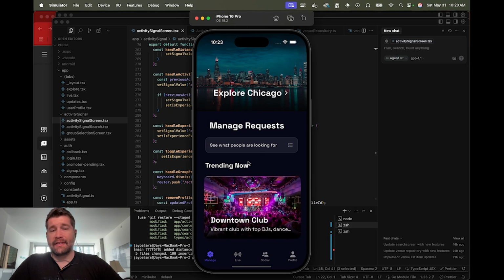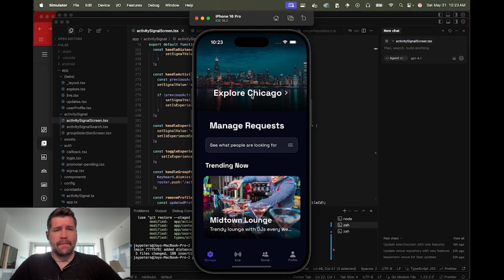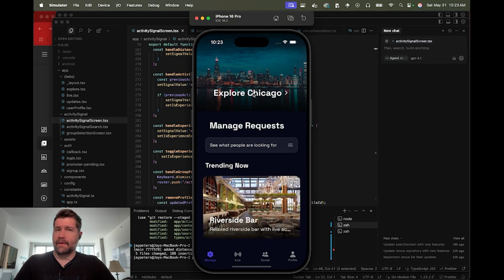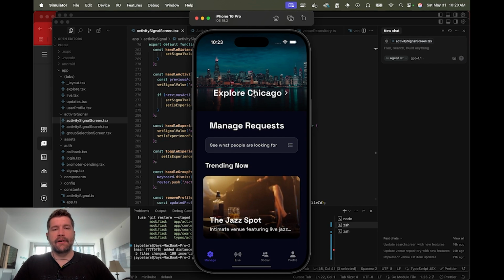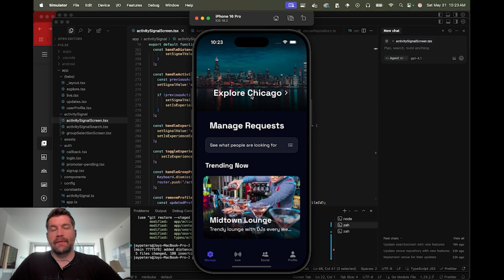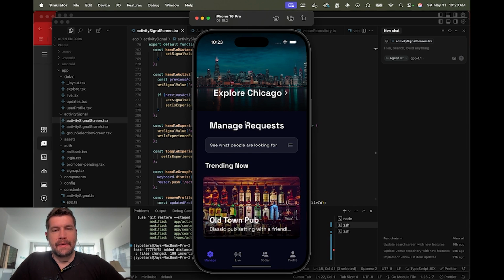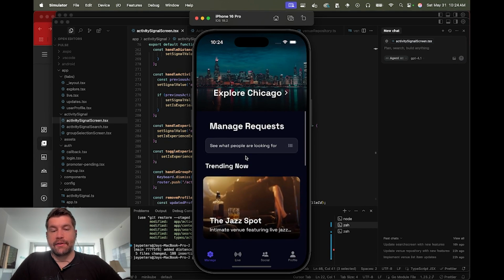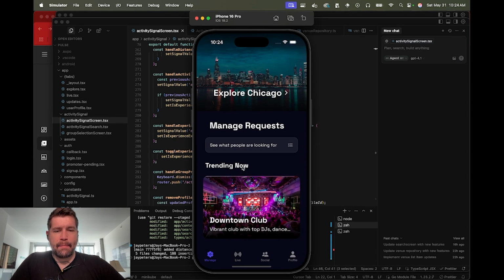So in this case, it's pretty fully featured at this point. Essentially the goal is to create a nightlife app, to figure out what's going on in your city, and make plans for the evening, or essentially change plans when things are not what you thought they would be, sitting at a bar and you're bored and you want to look for something else to do. So the idea here is just the nightlife app of Wave.